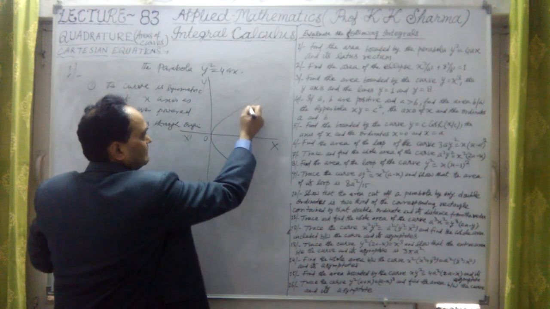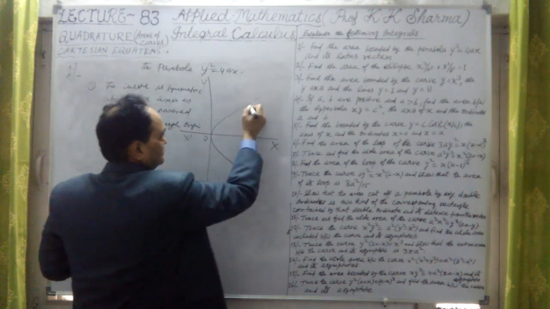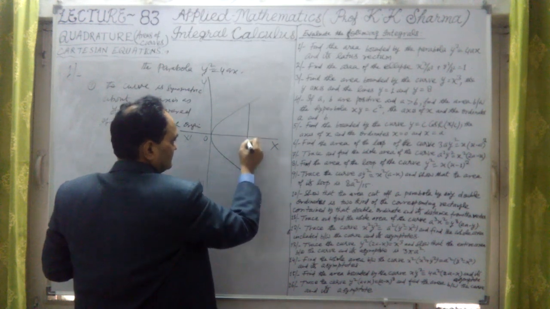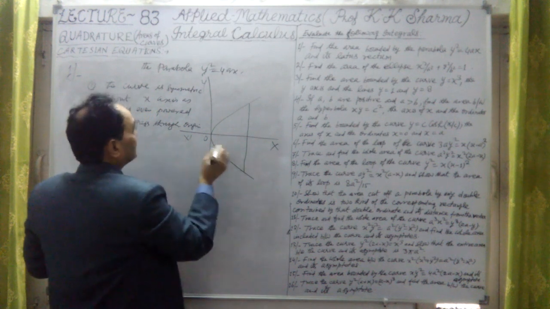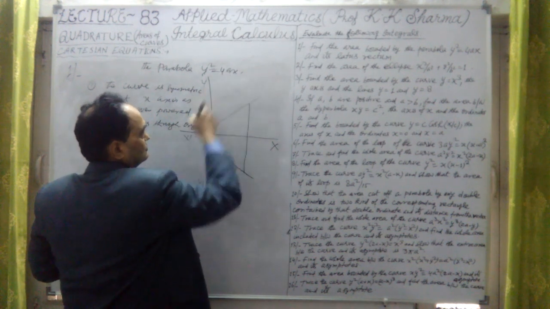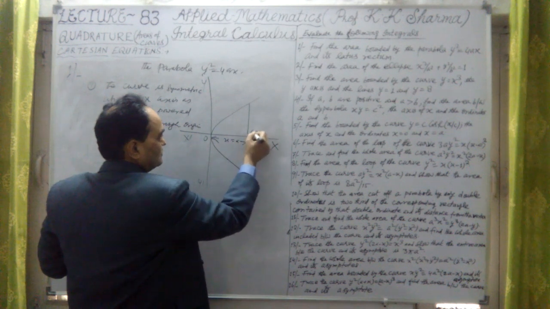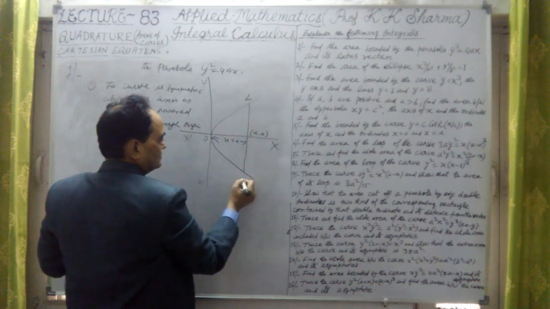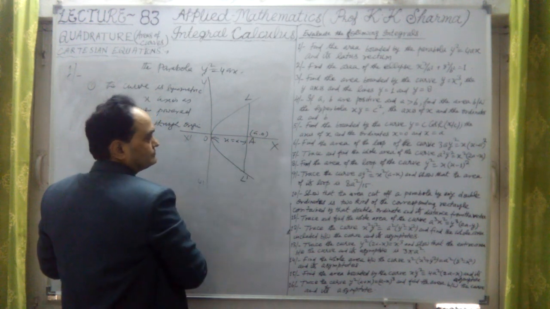between the parabola and its latus rectum. Let me take this, its latus rectum is this at x equal to a. So at x equal to a, from this equation, dividing by 4, a is obtained. x equal to a is the latus rectum from this point to this point. So this is (a, 0). Let me take the latus rectum L and L dash.